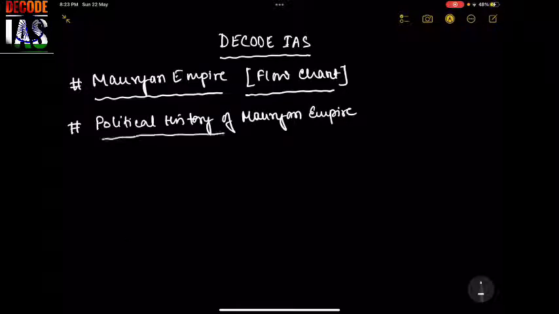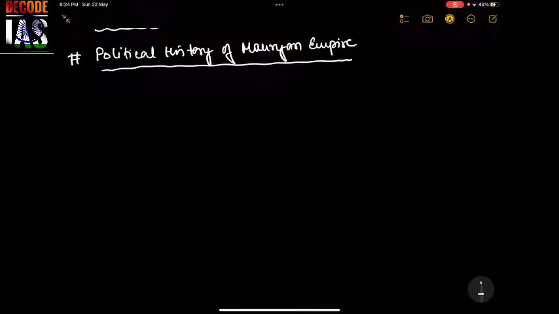Now, normally in political history of Mauryan Empire, UPSC doesn't ask from the political aspect, but what it can ask is some basic information about the entire lineage. Say, for example, let us start the political history of Mauryan Empire from Chandragupta Maurya.